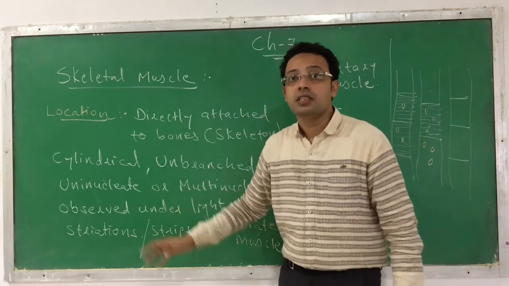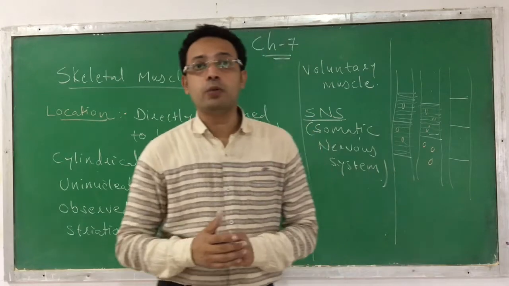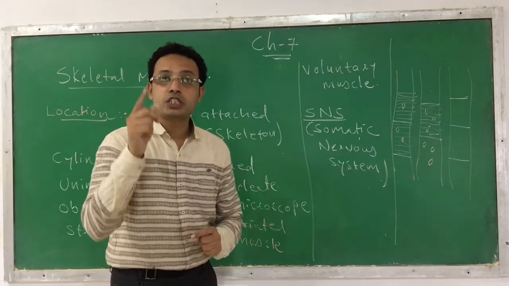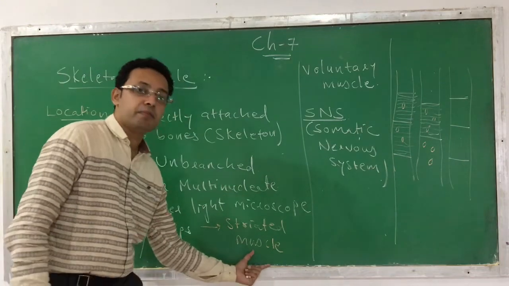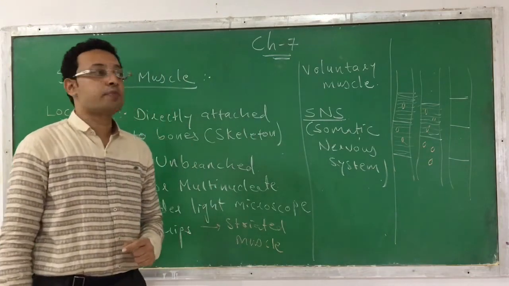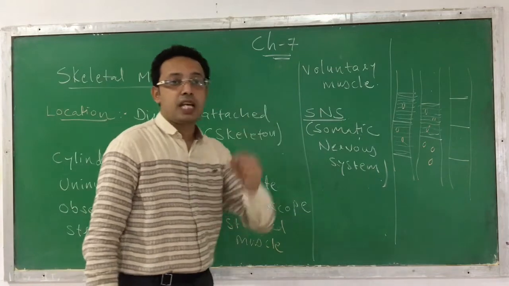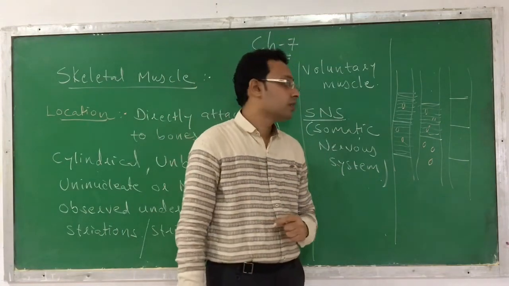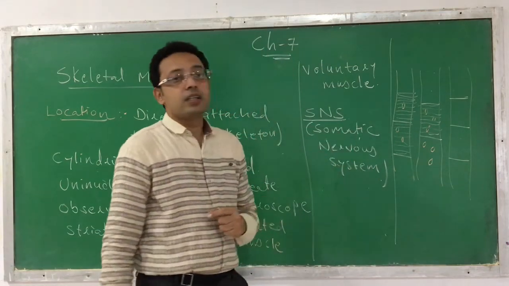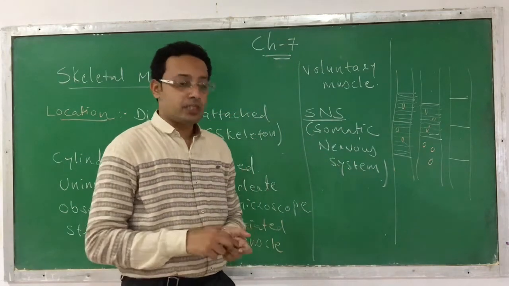Under the light microscope, you can find the transverse striations or strips, that's why we call it striated muscle, or strip muscle. These muscles are voluntary in nature, meaning they work according to our wish. They are supplied by the somatic nervous system.